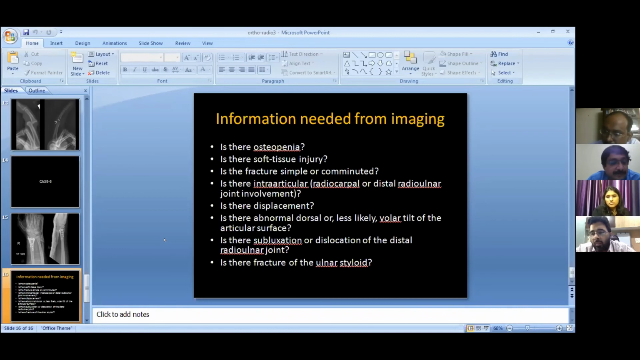So you have to unmute yourself. Again, a question: will you advise MRI to assess soft tissue injuries in acute cases? No, sir, not in acute.